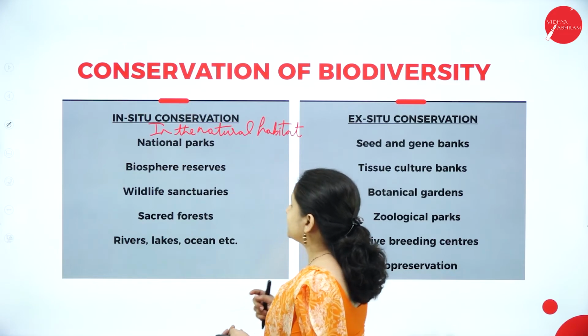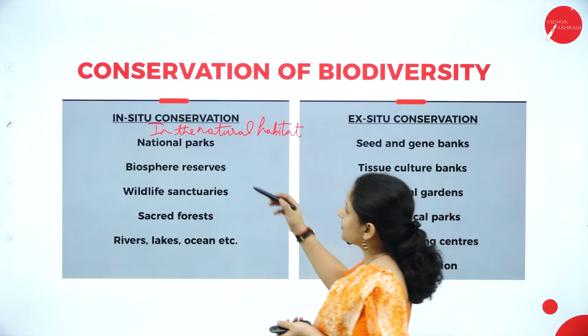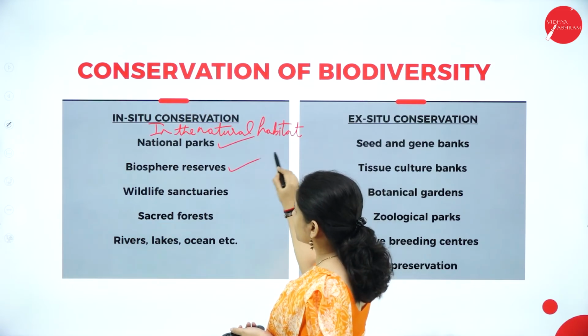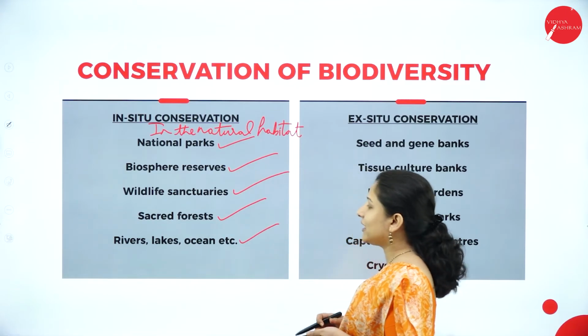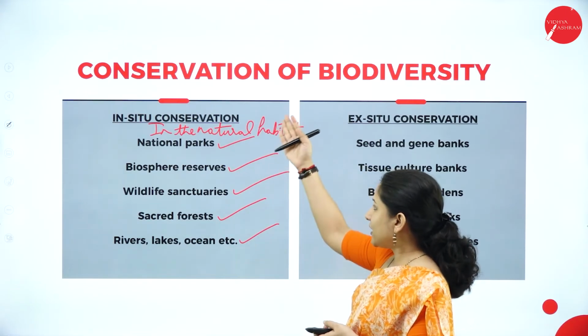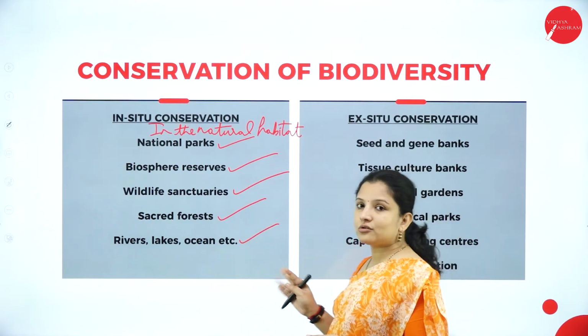So these are the two types of conservation. For in situ conservation, we have national parks, biosphere reserves, wildlife sanctuaries, sacred forests, rivers, lakes, oceans, etc. So in the natural habitat itself, you're conserving the wild animals. That is in situ conservation.